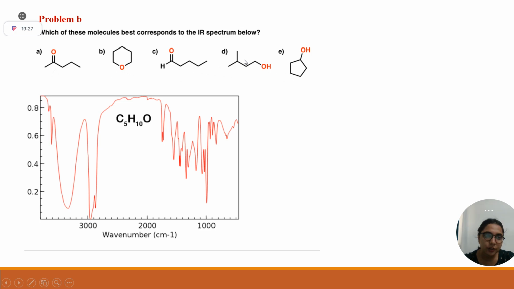Okay, good. Try this question. Which of these molecules best corresponds to the IR spectrum below? Let's say this is the IR spectrum you are given. Now you have to interpret which among these options corresponds to this spectrum. Let me give you a few hints.